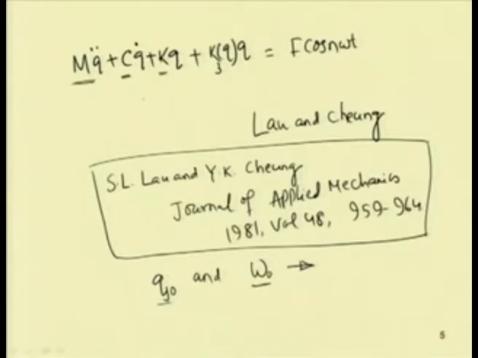Depending on whether we are taking a multi-degree of freedom system or a single degree of freedom system, one can consider q j 0 and omega 0 to denote a state of vibration of the system. For the neighboring state, in this first equation, let this be equation number 1, we can write the equation by using the non-dimensional time tau equal to omega t.